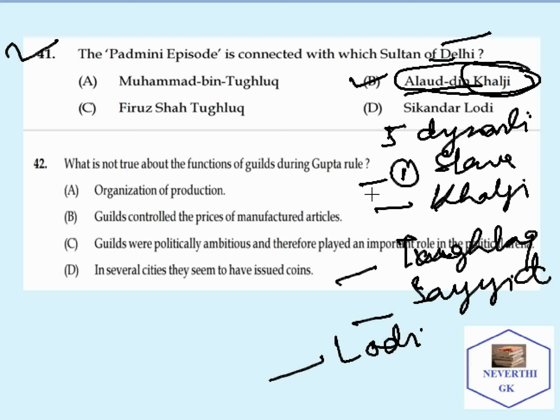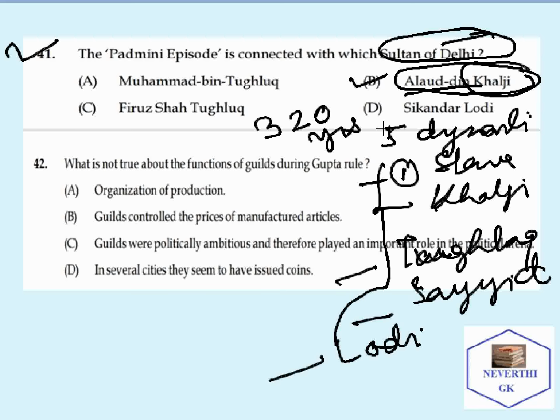So these five dynasties' names are to be remembered with respect to the Empire of Delhi that ruled over Delhi for 320 years. So another question may be asked like who was the founder of Slave dynasty? Then the answer will be Kutubuddin Aibak. And secondly, who was the founder of Khilji dynasty? Then the answer will be Jalaluddin Khilji. And who was the founder of Tughlaq dynasty? The answer will be Muhammad bin Tughlaq.